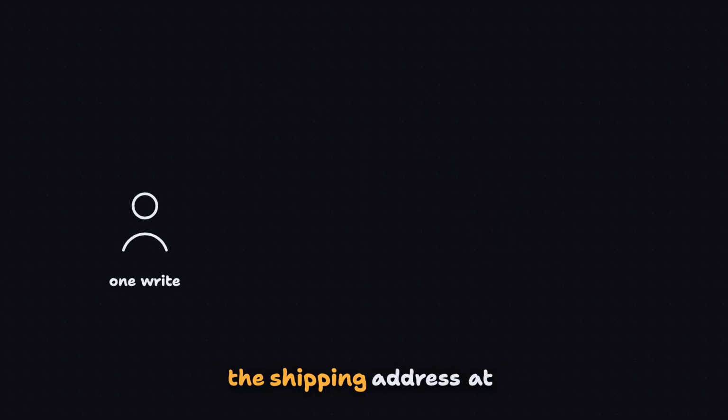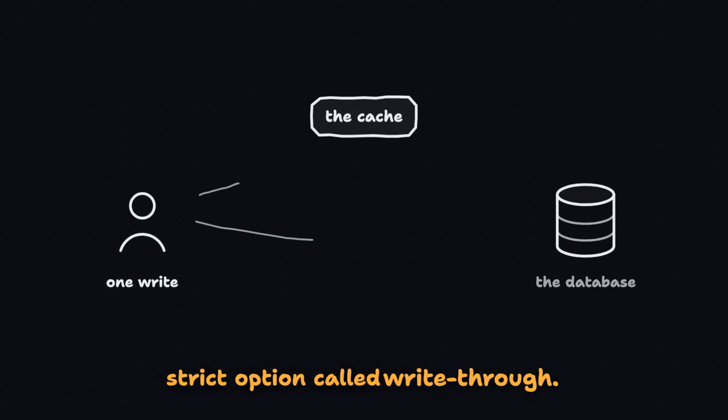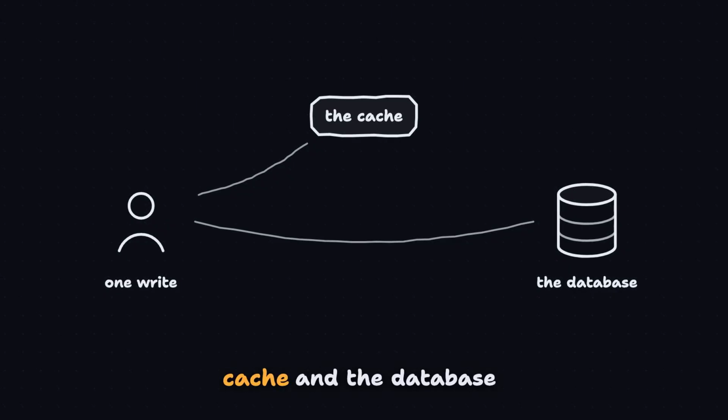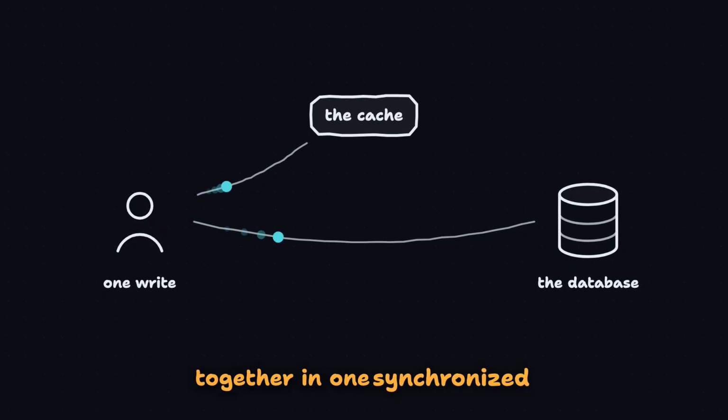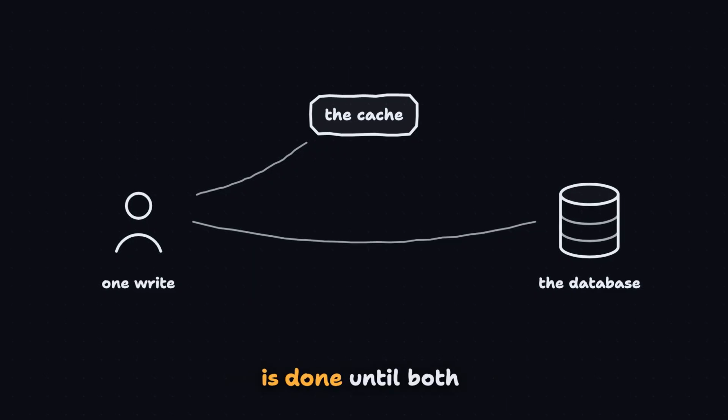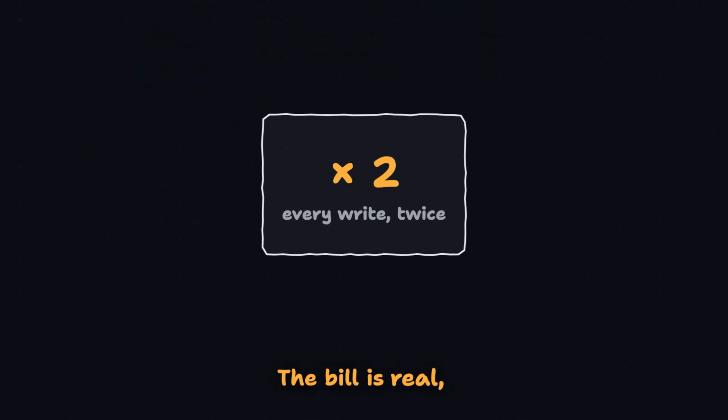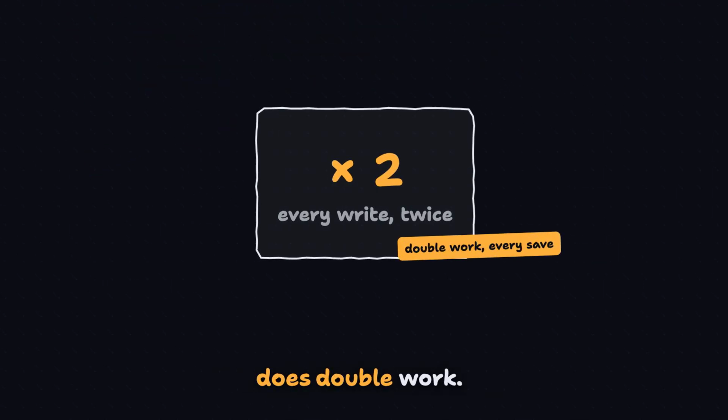For the one field where wrong is unforgivable, the shipping address at checkout, Paul uses the strict option called Write-Through. Every write updates the cache and the database together in one synchronized move, and neither side is done until both are done, the cache that never lies. The bill is real, because every write now does double work.